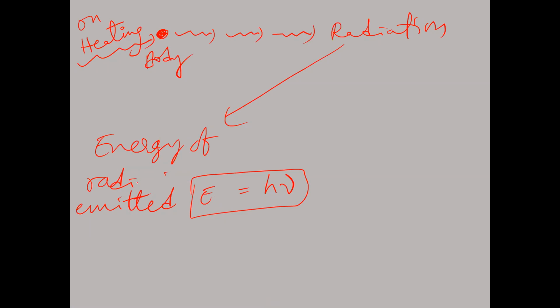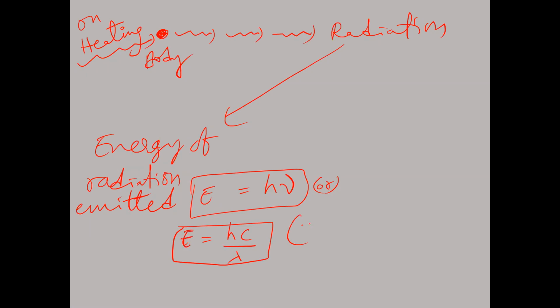So energy of radiation emitted E is equal to h nu, or we can write E is equal to hc by lambda. So E is equal to h nu or hc by lambda.